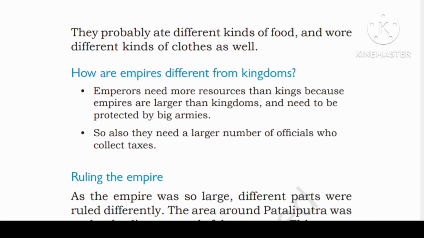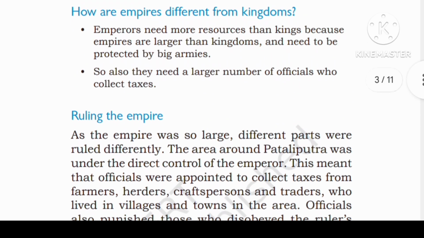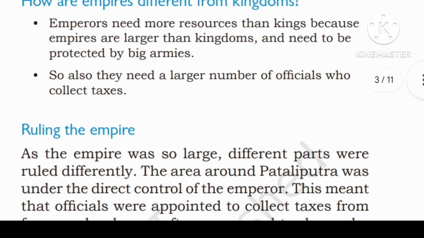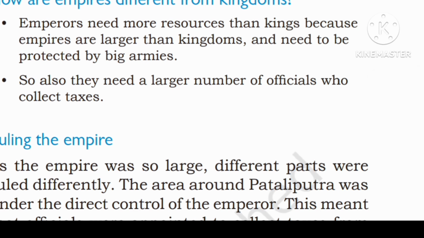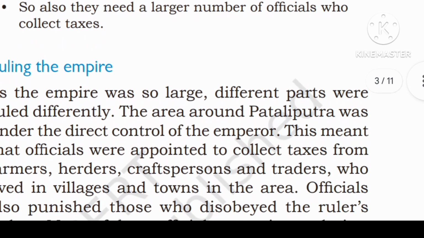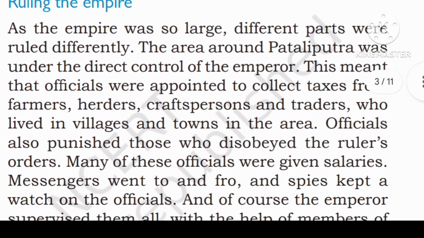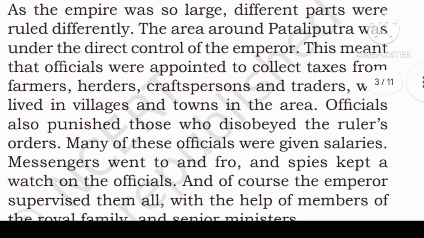They probably had different kinds of food and wore different kinds of clothes as well. How are empires different from kingdoms? Empires need more resources than kings because empires are larger than kingdoms and need to be protected by big armies. They also need a larger number of officials who collect taxes. Ruling the empire: as the empire was so large, different parts were ruled differently.